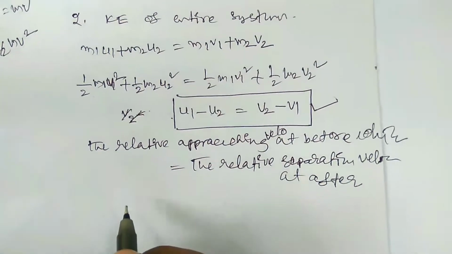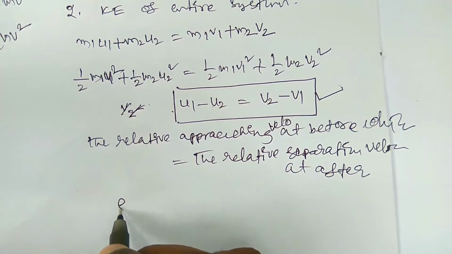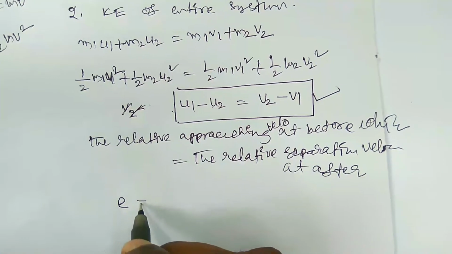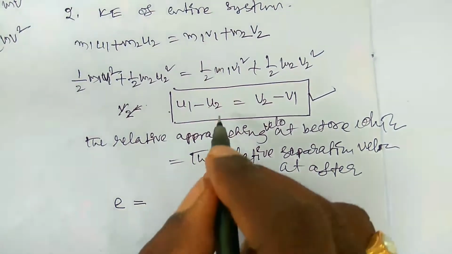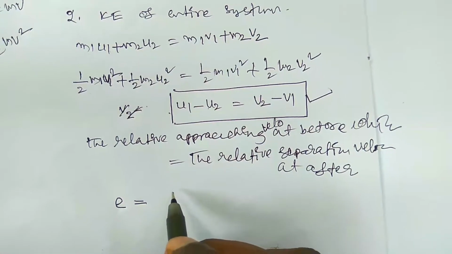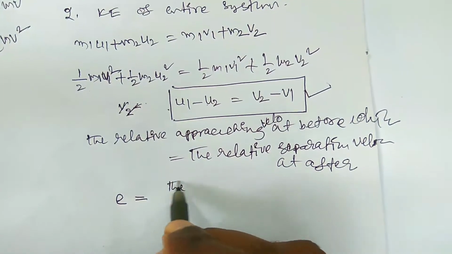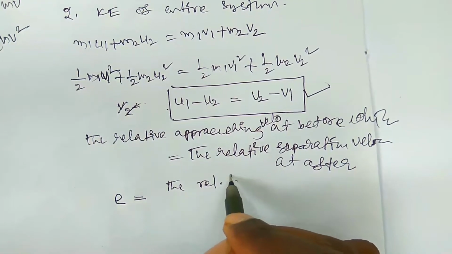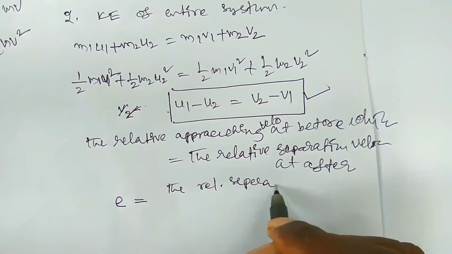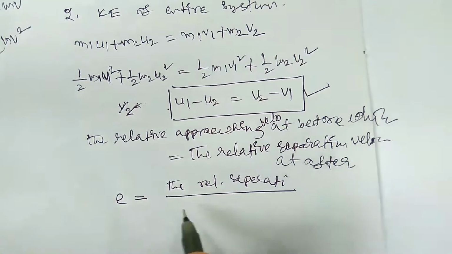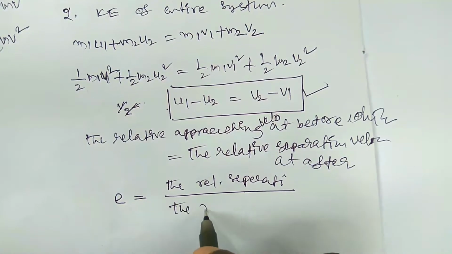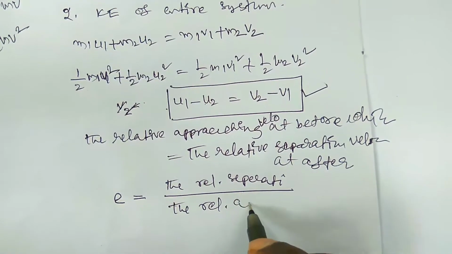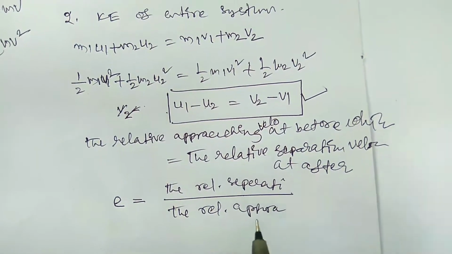And here the coefficient of restitution is denoted by the small letter e. This is the ratio between these two components, that is, the relative separation velocity and the relative approaching velocity, right?